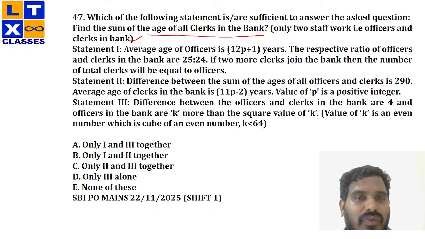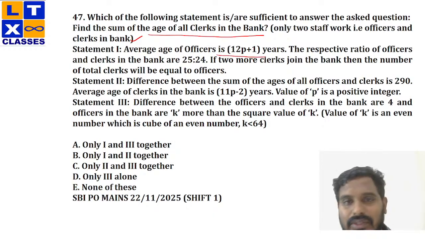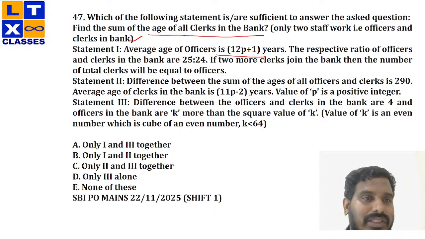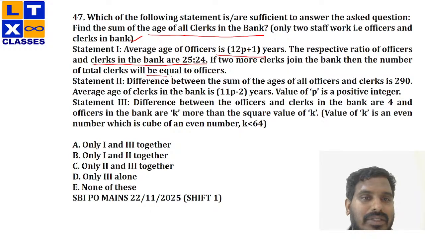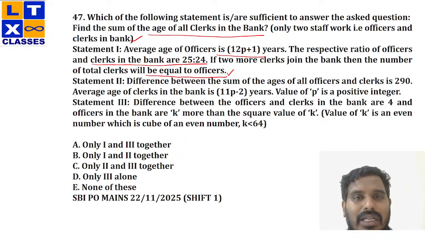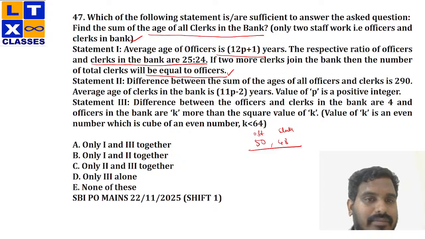Average age of officers is 12p plus 1. Fine. The respective ratio of officers and clerks in the bank is 25 to 24. If two more clerks join the bank, then the number of clerks would be equal to officers. So the difference between the ratio is one part, and if two more clerks join, both would be equal. That means 25 parts equals 25 parts, so the value of one part is 2. That means I have 50 officers and 48 clerks, right?